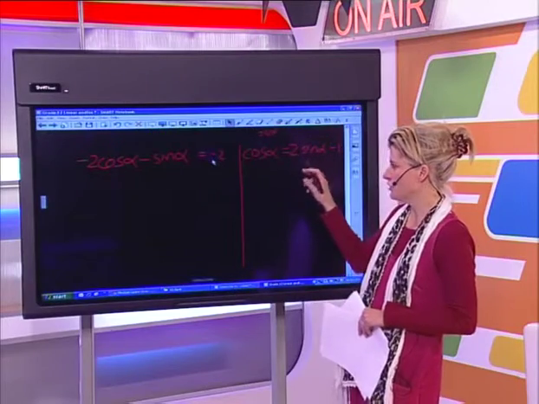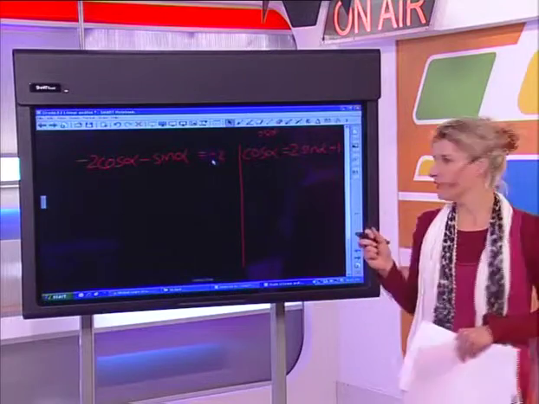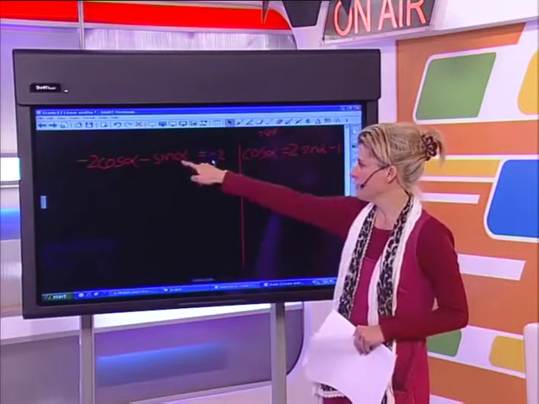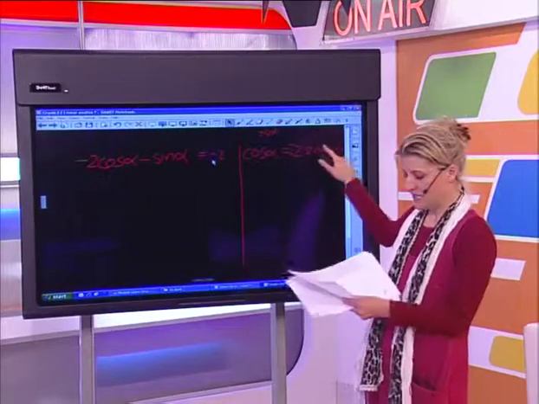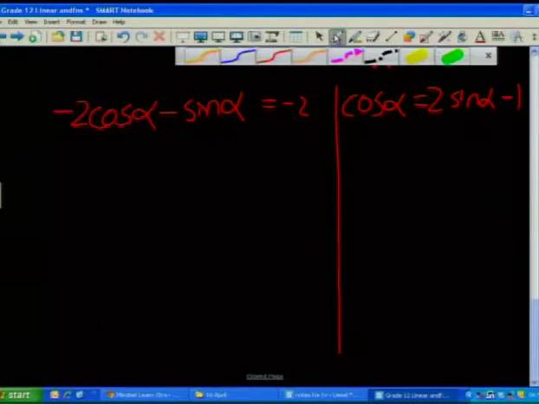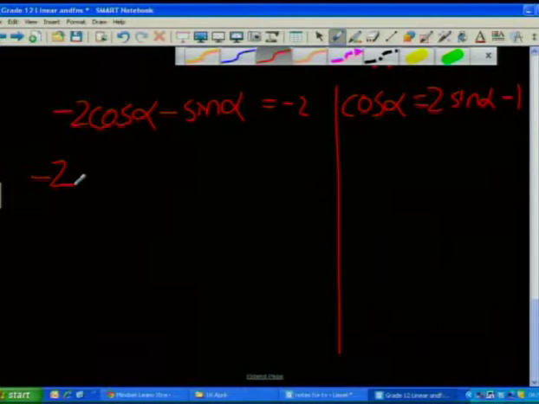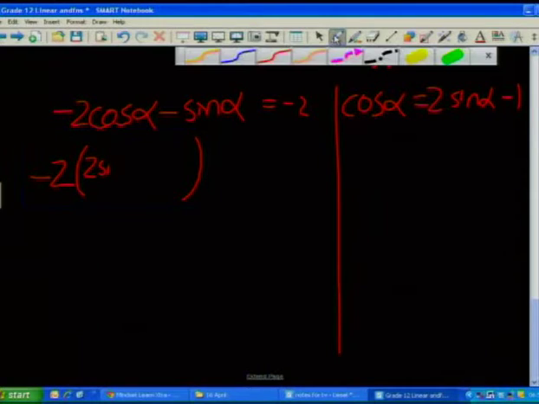Equation 1, equation 2. What I'm going to do now is substitute equation 2 into equation 1. So in my first equation, I'm going to replace the cos alpha with 2 sine alpha minus 1. So let's have a look at how I do that. You can maybe just write a little note for your teacher. So I'm going to say minus 2, and where that cos alpha is, I'm putting a bracket. I'm trying to eliminate one of my variables. So instead of cos alpha, I'm putting 2 sine alpha minus 1.